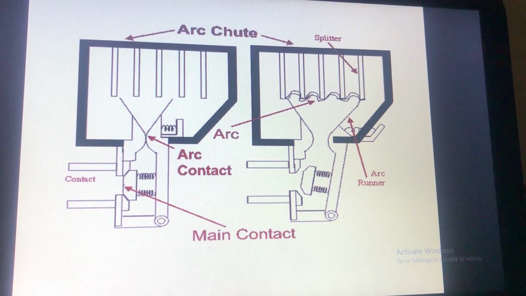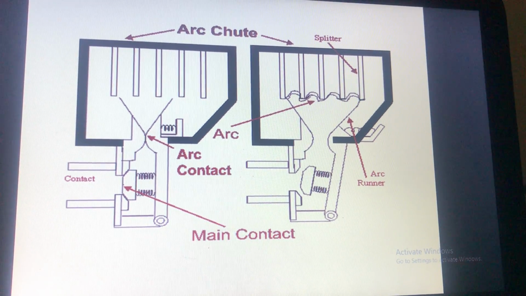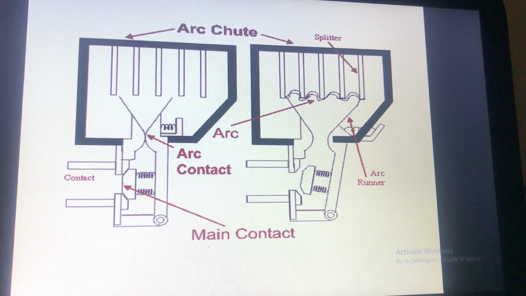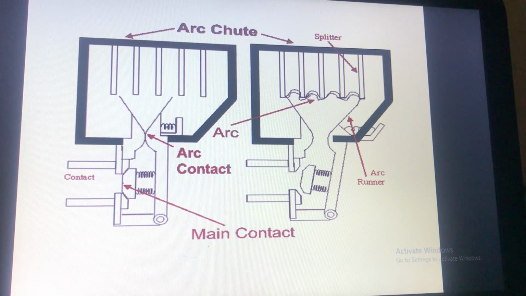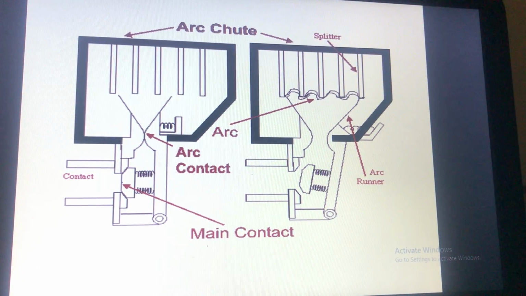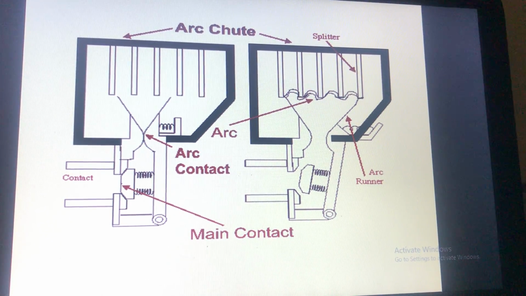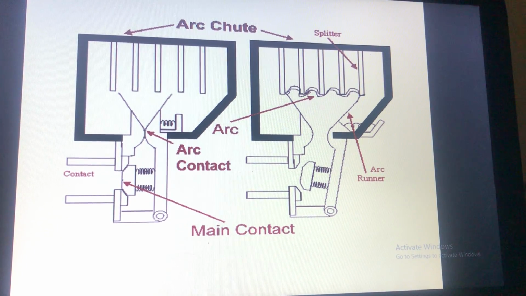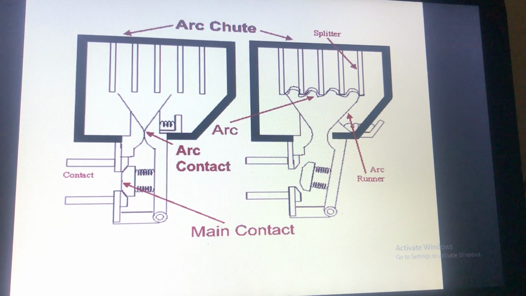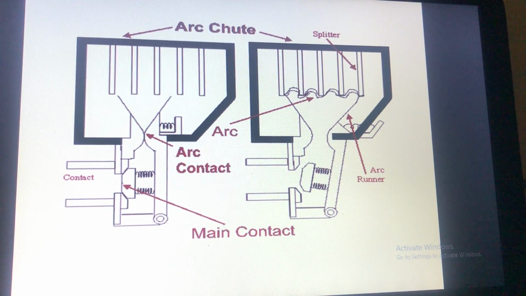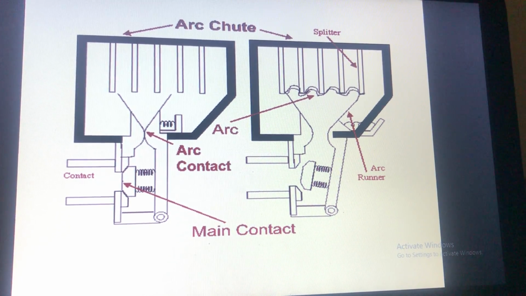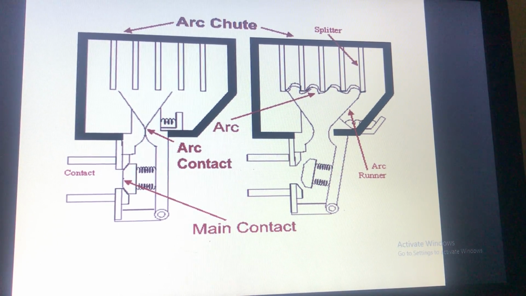So this is the air brake circuit breaker. You can see arc chutes, meaning splitters. One is the fixed contact, one is the moving contact. In the second diagram you are seeing the contacts are open. In the first diagram the contacts are closed. So when the fault is detected by the relays, the moving contact moves away from the fixed contact and the contacts get opened.